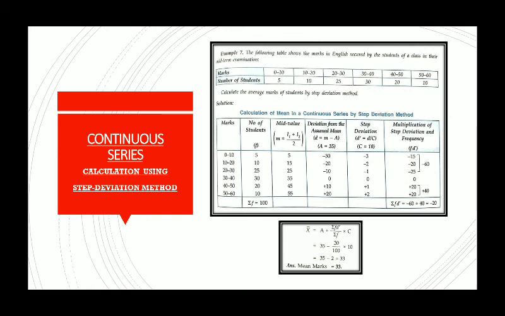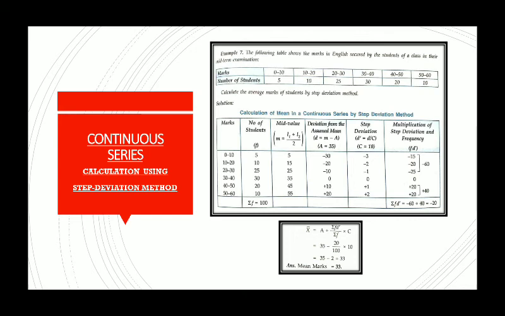Here the marks will be from 0 to 10, 10 to 20, up to 50 to 60. The number of students is the frequency given. The mid value we have calculated in the previous ones as well: 5, 15, 25, 35, 45 and 55 for each of the classes. Then we need to calculate the deviation, which we have done again. Now the last one is step deviation. Now what is this step deviation? It is a new thing here. Till 4 columns we have done in our previous method. Step deviation means we have to divide our deviation by the class width.